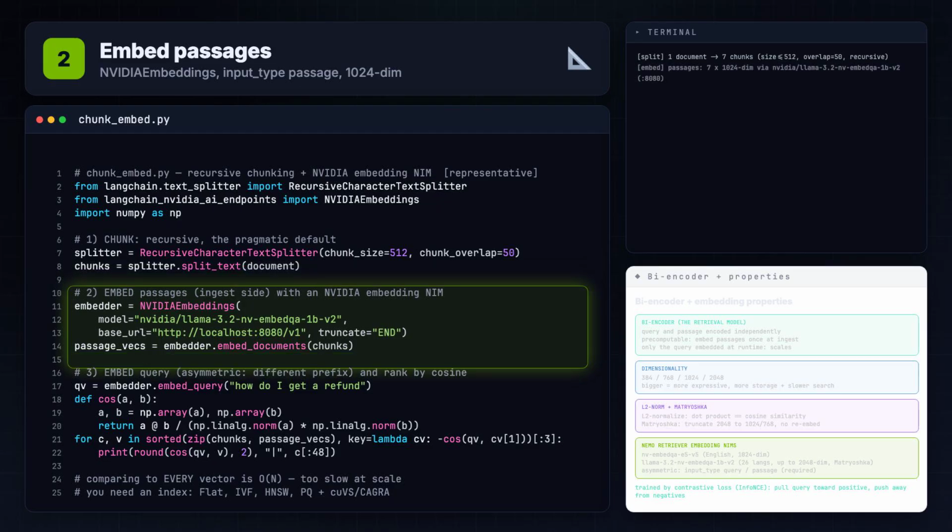Now embed the passages. NVIDIA embeddings pointed at the embedding NIM on a port 8080. Note input type passage, this is the ingest side. The terminal shows the vector dimension, 1024 floats per chunk.